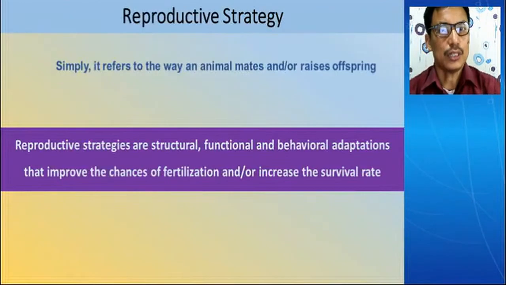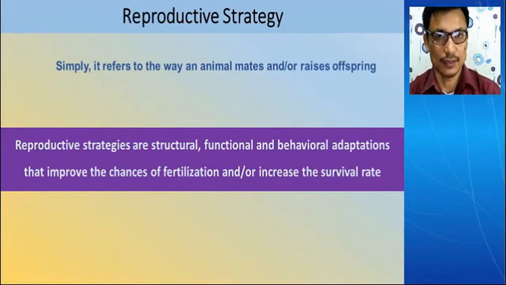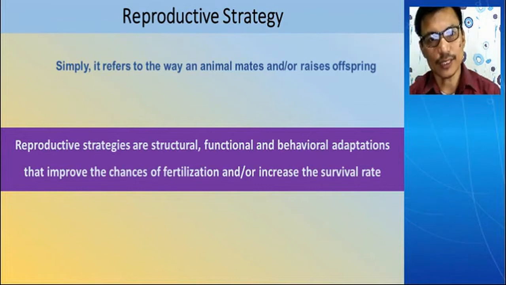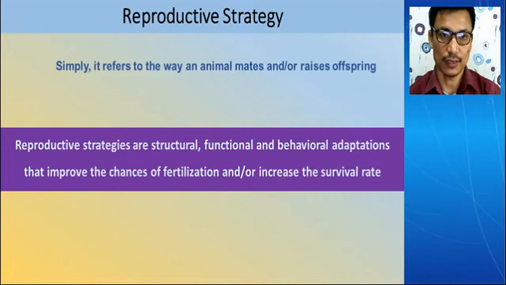So how does the animal acquire fitness in terms of sexual behavior? The first concept we are getting is reproductive strategy. Reproductive strategy in a simple way refers to the way an animal mates and raises offspring.